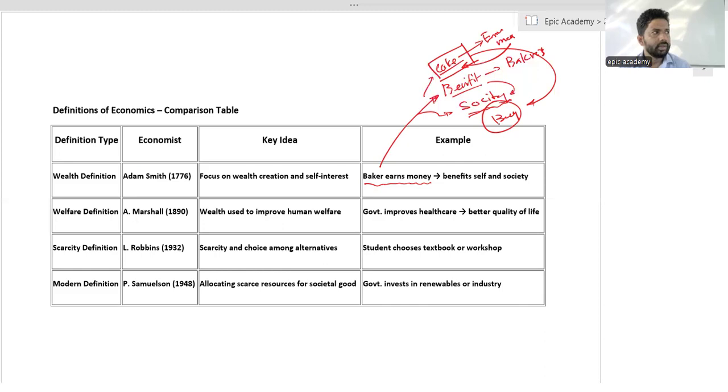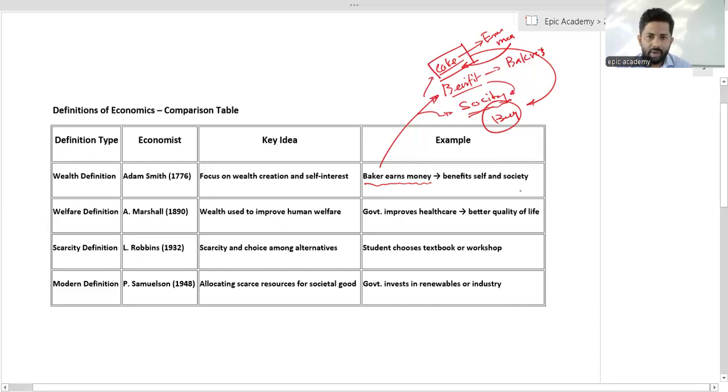That is why, whether it belongs to the private sector or the government sector, production is very important for any kind of society. If there is no production, we cannot consume anything. If there is no production, we cannot satisfy basic needs and wants.